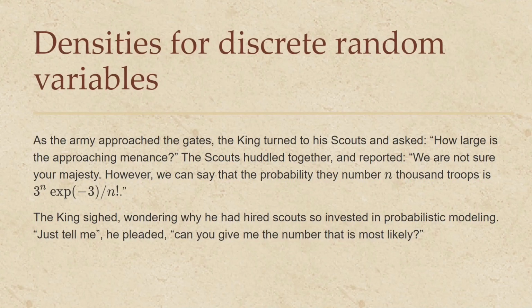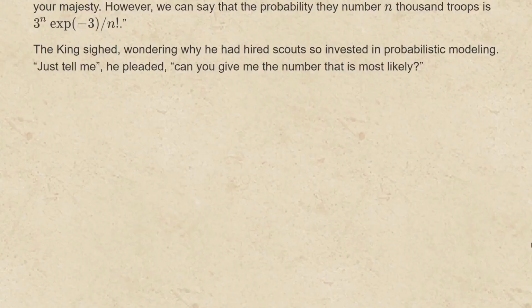As the army approached the gates, the king turned to his scouts and asked, "How large is the approaching menace?" The scouts huddled together and reported, "We're not sure, Your Majesty. However, we can say that the probability they number n,000 troops is 3 to the n times the exponential function at -3 divided by n factorial." The king sighed, wondering why he had hired scouts so invested in probabilistic modeling. "Just tell me," he pleaded, "can you give me the number that is most likely?"